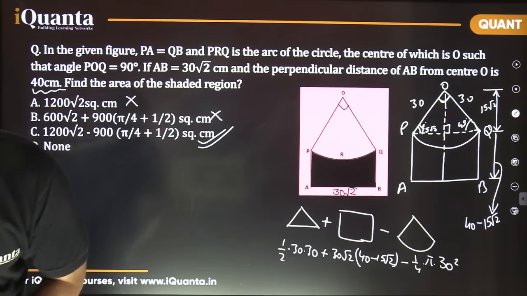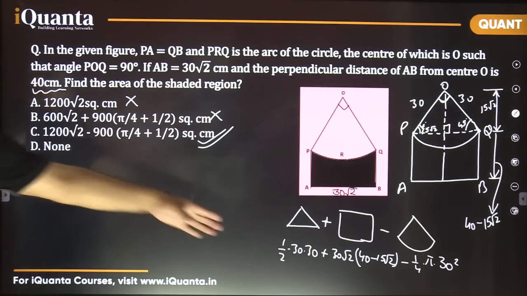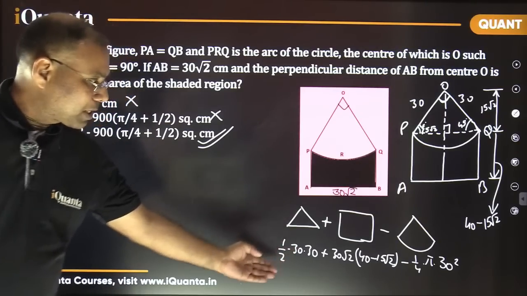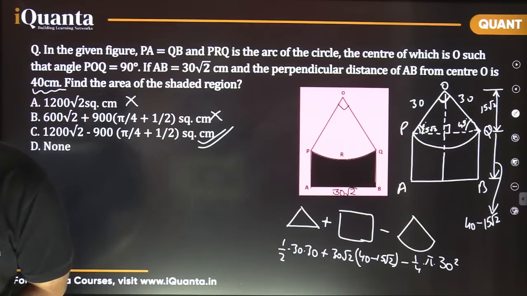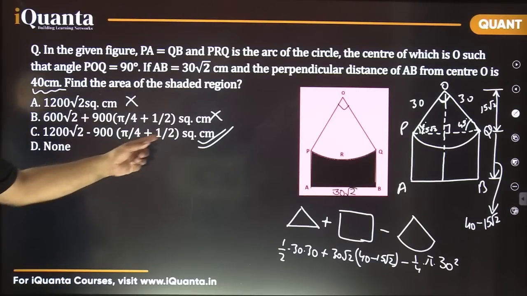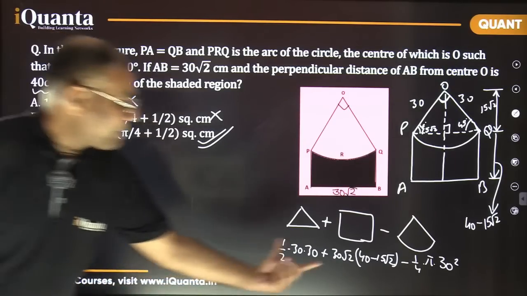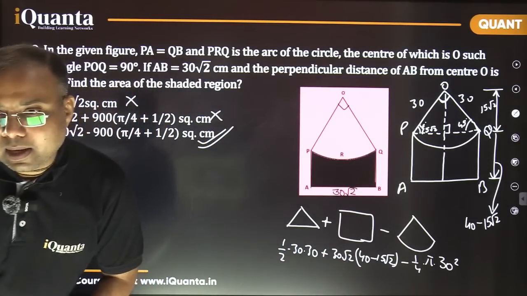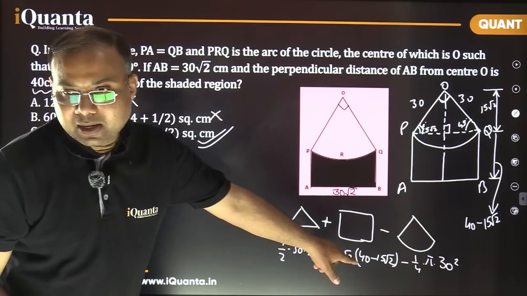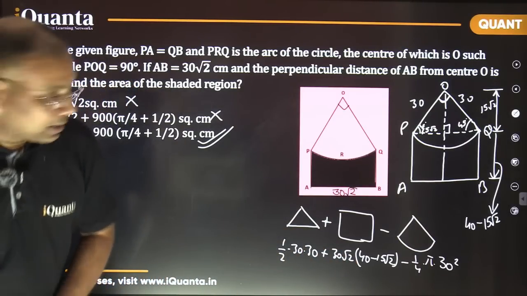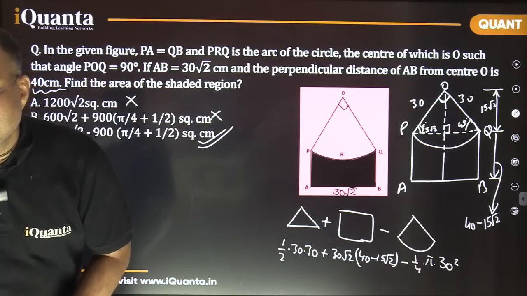Yes, perfectly fine. Khushi, what have you done with 1200 root 2? It's not 900, Khushi, it's 900 by 2, 450 it will be, right? This is plus 450 and this is negative 900. It will be minus half of 900. Half of 900, that is 450. Okay, this part came out this much, the area of the rectangle came out this much. That's the area of the rectangle, Khushi, fine. Now this 450 plus this 1200 root 2 minus 900, and I need to subtract this part. I hope it is clear to everyone. Okay.